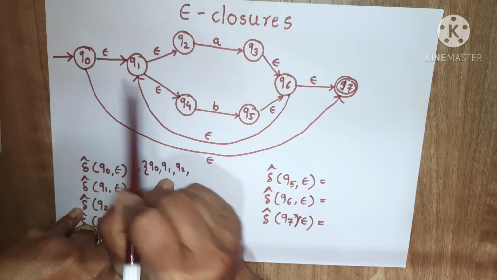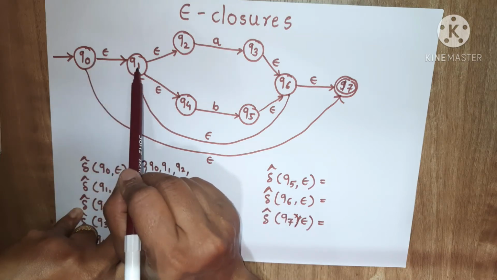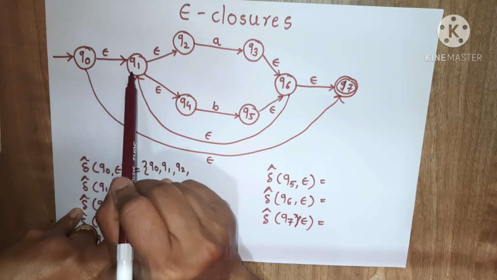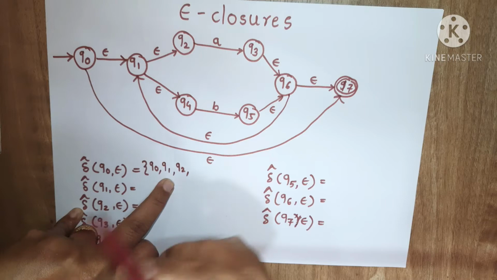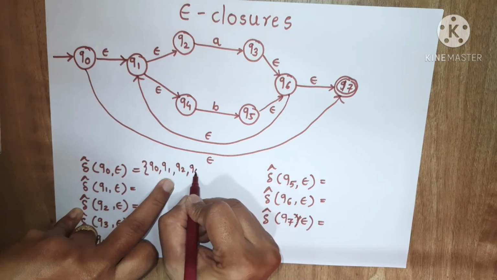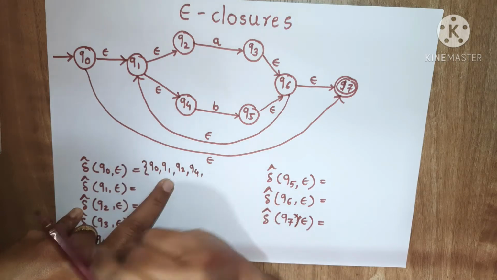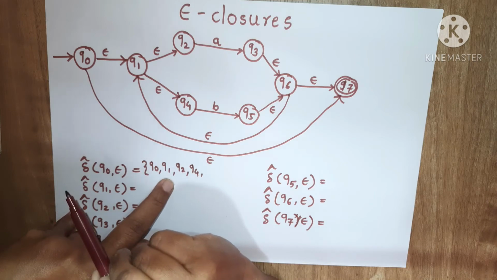Now we have to check this. From q0 I will go to q1 by using epsilon, and from q1 again I can go to q4 by using epsilon, and that's why the q4 state will also be there in epsilon closure of q0.